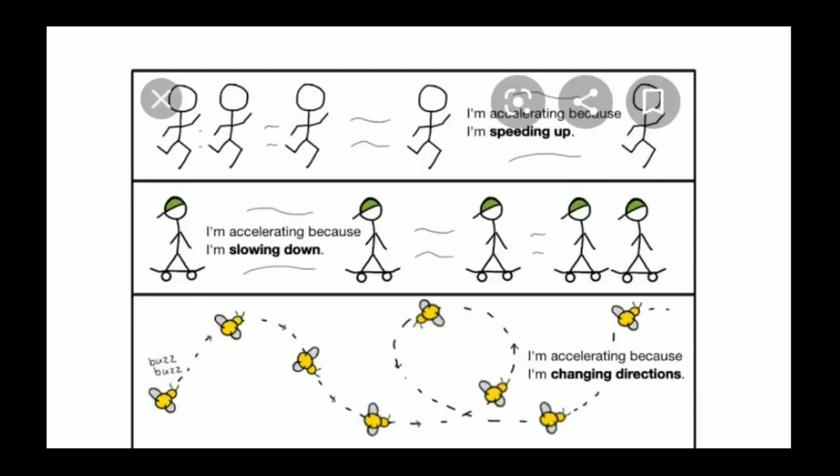In the pictures over here, first I am accelerating because I am speeding up. Second, I am accelerating because I am slowing down. And third, I am accelerating because I am changing direction. So acceleration does not mean only speeding up. It can also be slowing down, or changing direction.